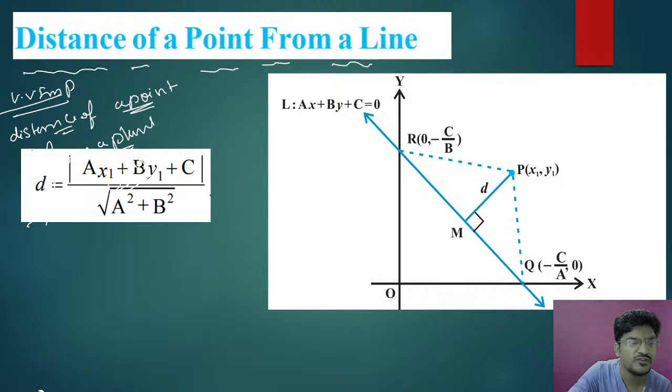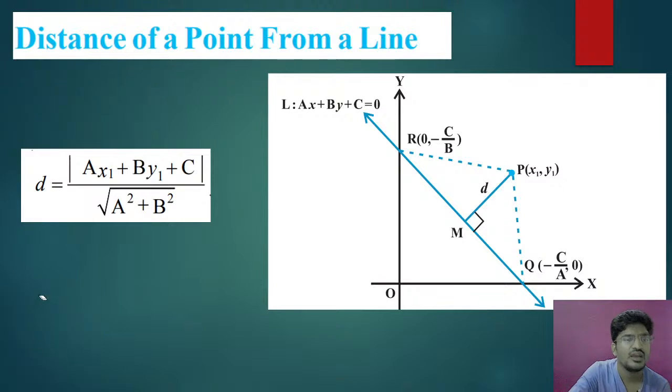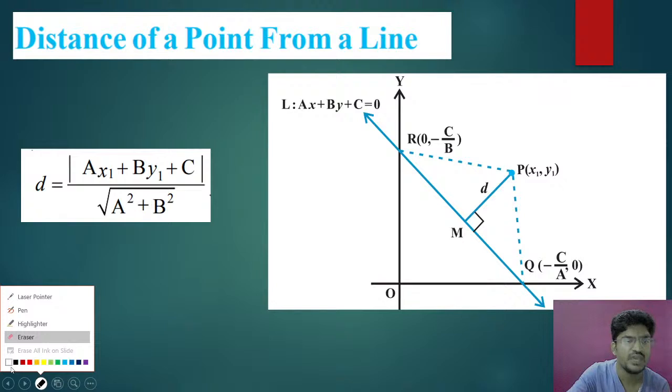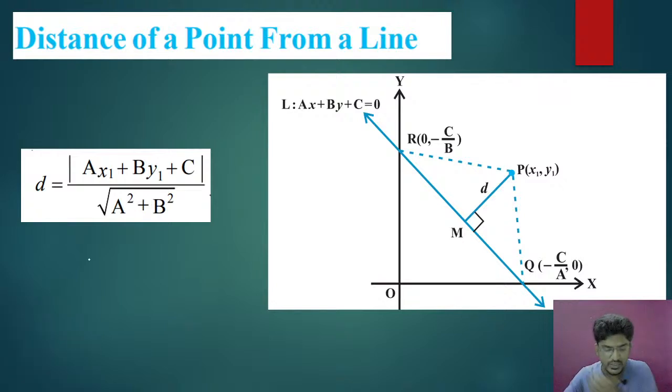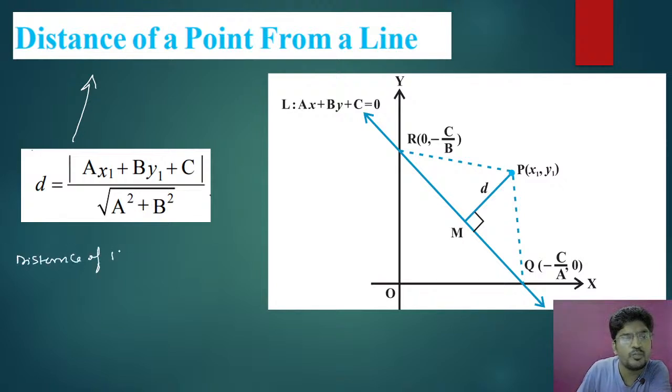See, distance of a point from line is given by d equal to mod of ax1 plus by1 plus c divided by root of a square plus b square. Okay, so this is distance of a point from line. Now you see what will be distance of a point from plane.